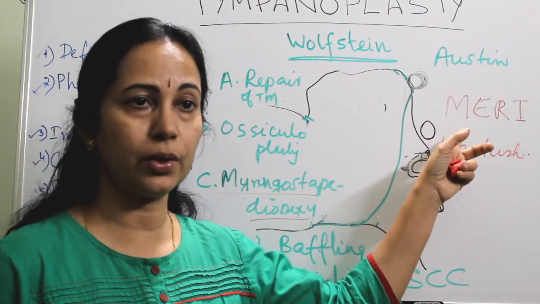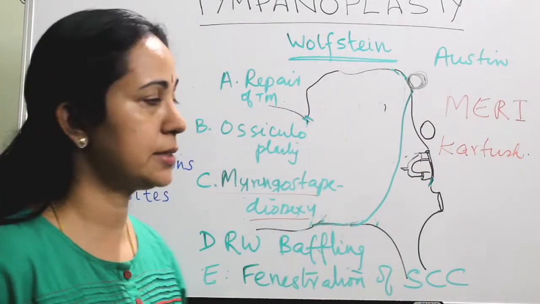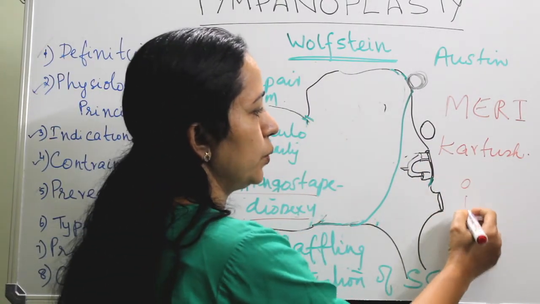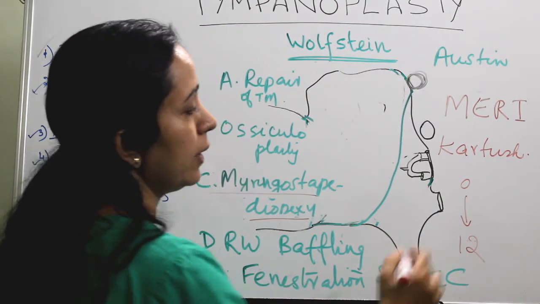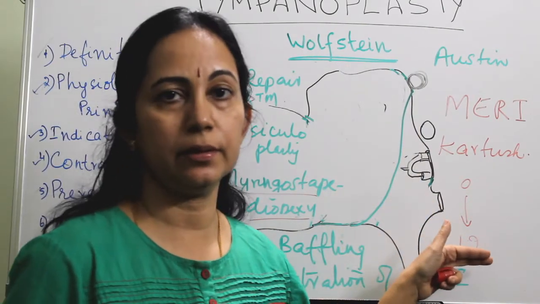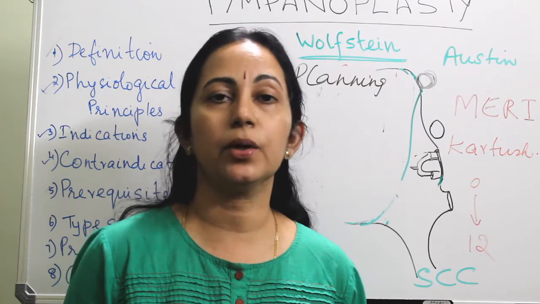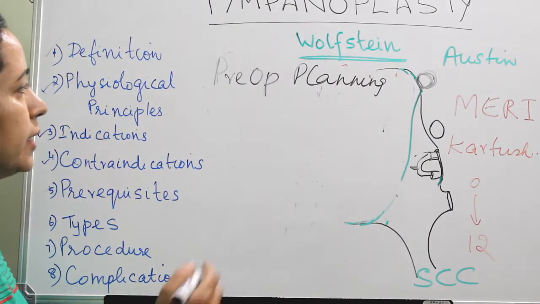But the reporting protocol is according to the middle ear risk index. It is actually a numerical scoring from 0 to 12, that is from 0 to severe pathology. So before going to the procedure, the most important thing is a preoperative evaluation and planning.